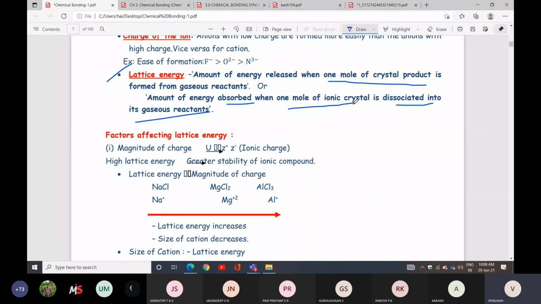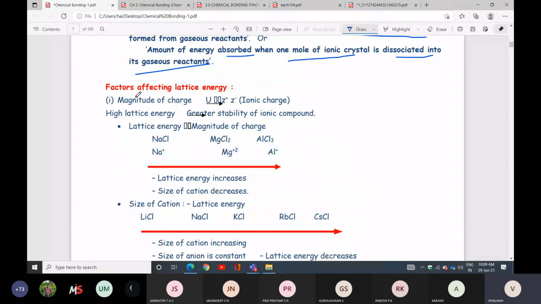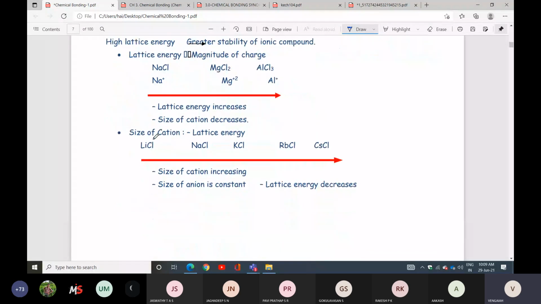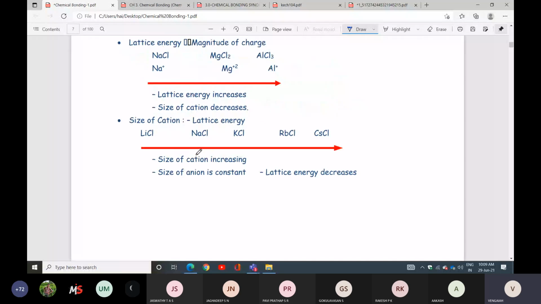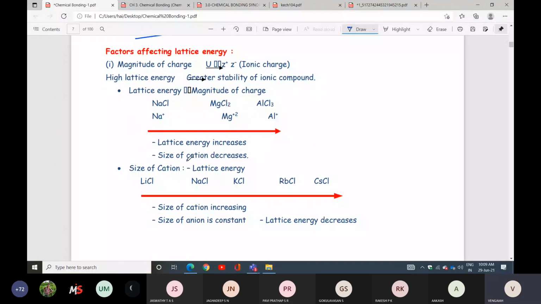What are the factors affecting lattice energy? The magnitude of charge: the higher the lattice energy, the greater the stability of the ionic compound. It also depends on the size of the cation. When the size of the cation increases, lattice energy decreases.